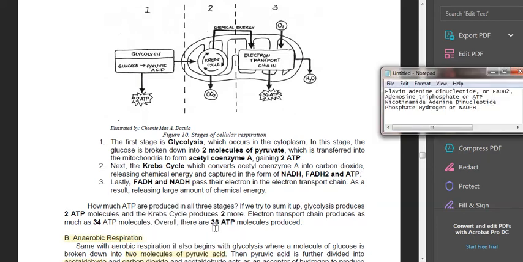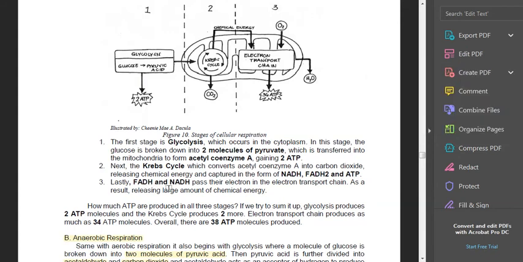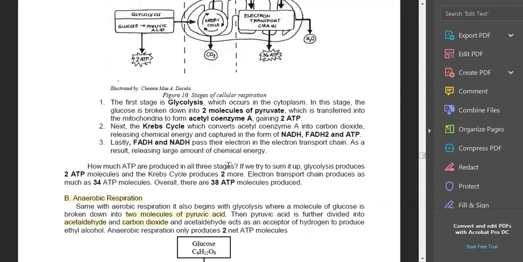So, I will give the notes for this. NADH is nicotinamide adenine dinucleotide phosphate hydrogen. FADH2 is flavin adenine dinucleotide. And of course, ATP is adenosine triphosphate. Lastly, FADH2 and NADH pass their electrons in the electron transport chain, as a result releasing a large amount of chemical energy. So, how much energy is produced? It becomes 38 ATP molecules.